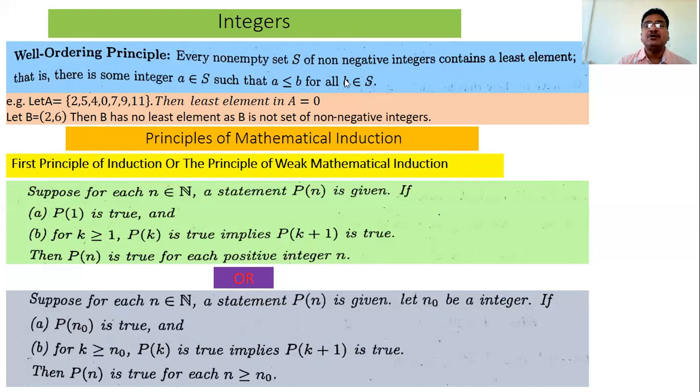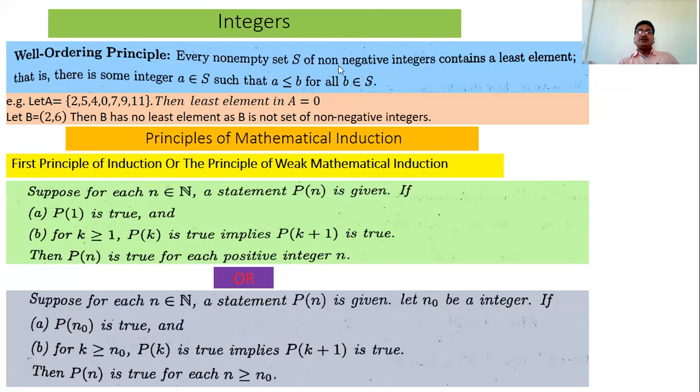But if it is a subset of non-negative integers, then we can find a least element in that set. So this is the well-ordering principle: every non-empty set of non-negative integers contains a least element.